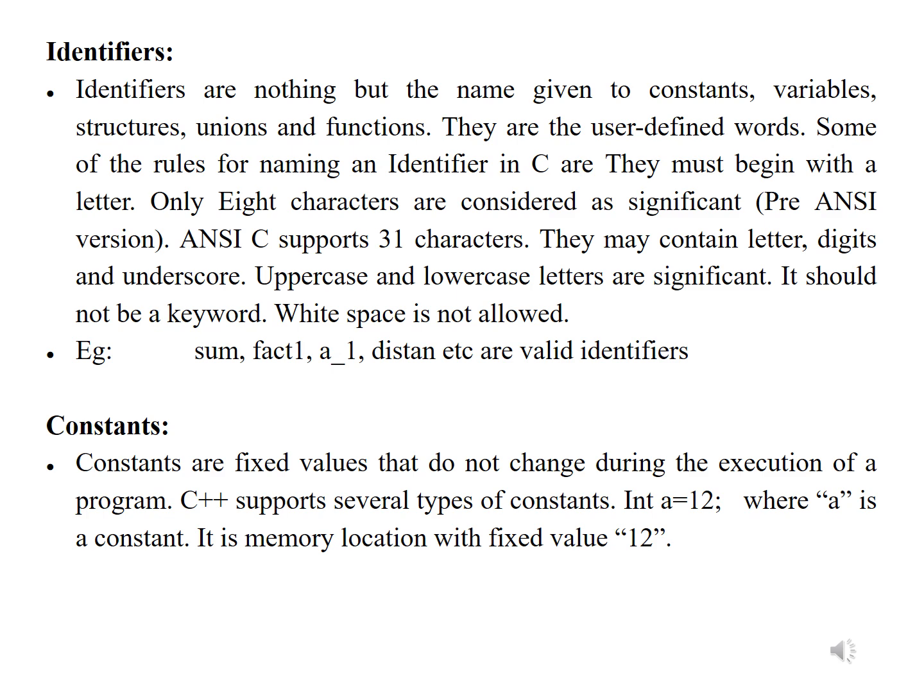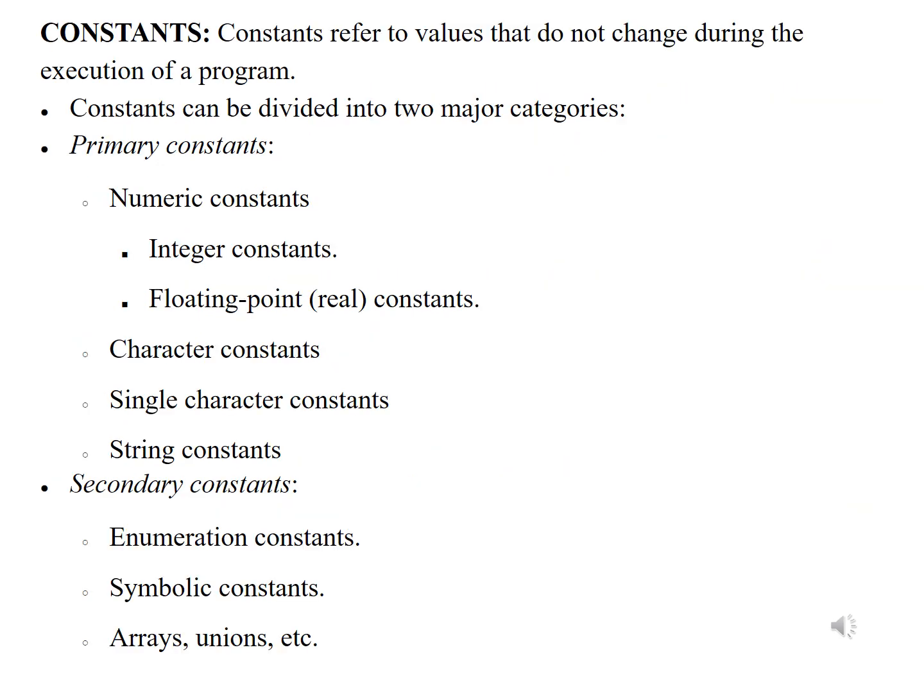are valid identifiers. Constant. Constants are fixed values that do not change during execution of a program. C++ supports several types of constants. For example, int a = 12, where a is a constant, a memory location with fixed value 12. Constant refers to values that do not change during the execution of a program.